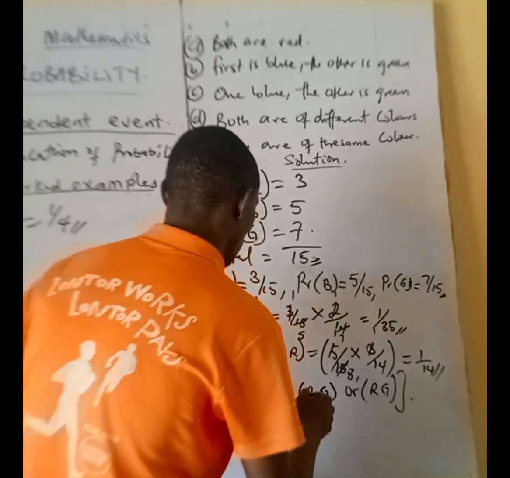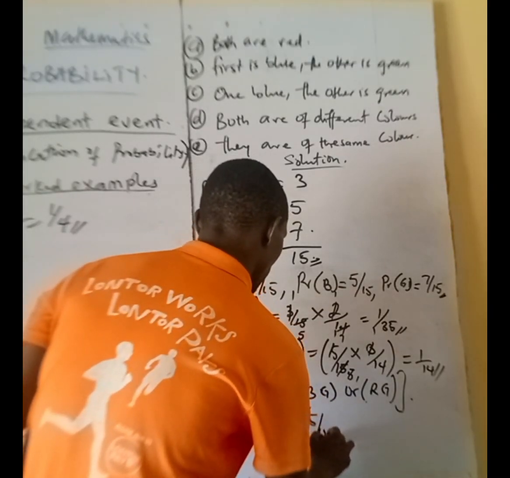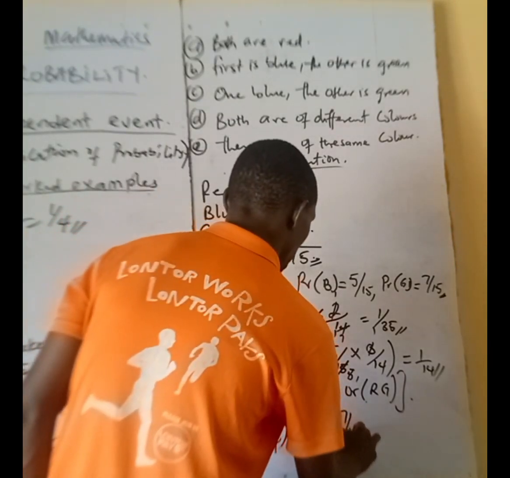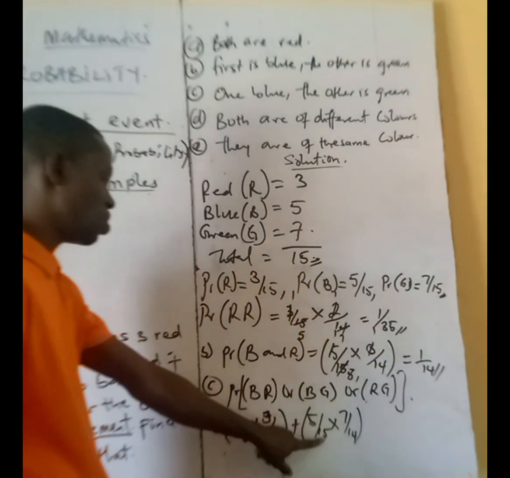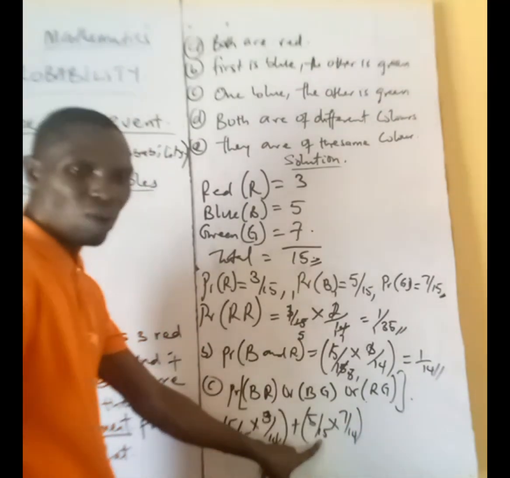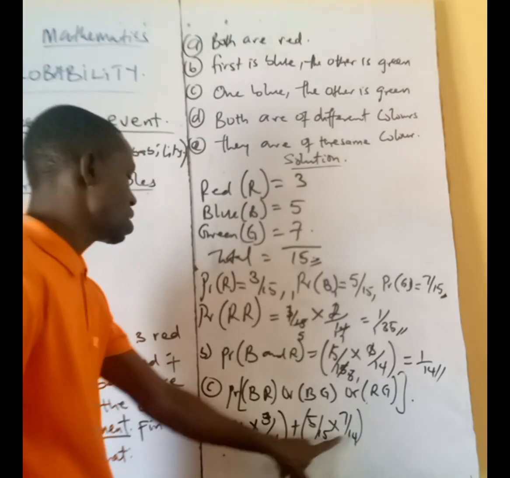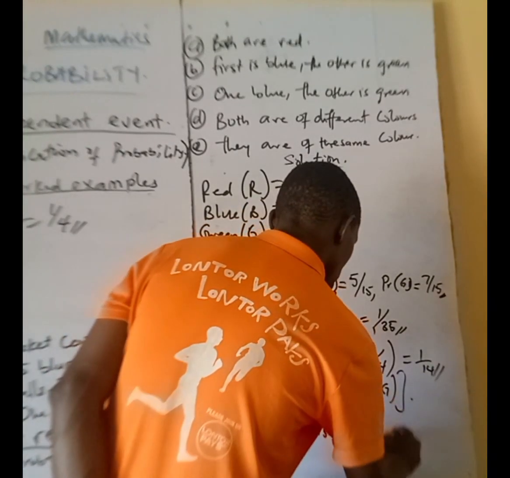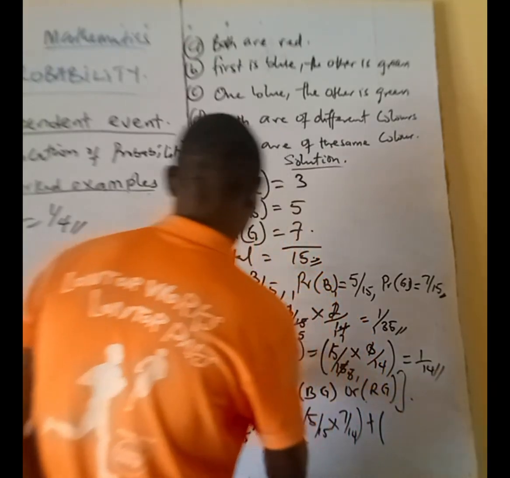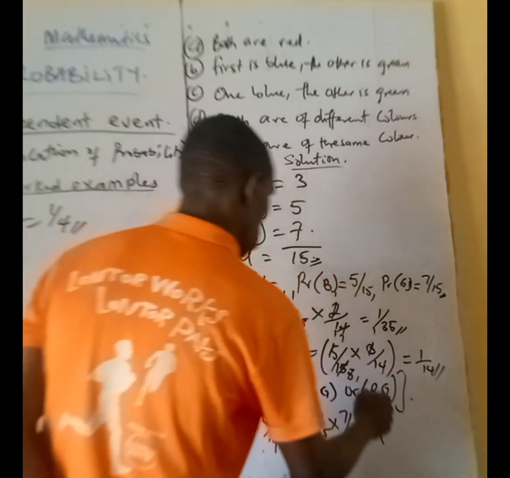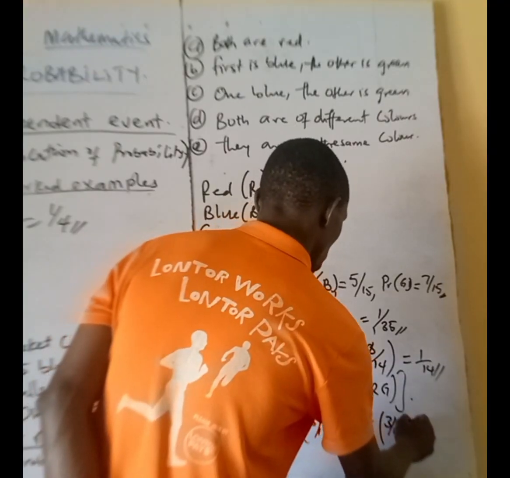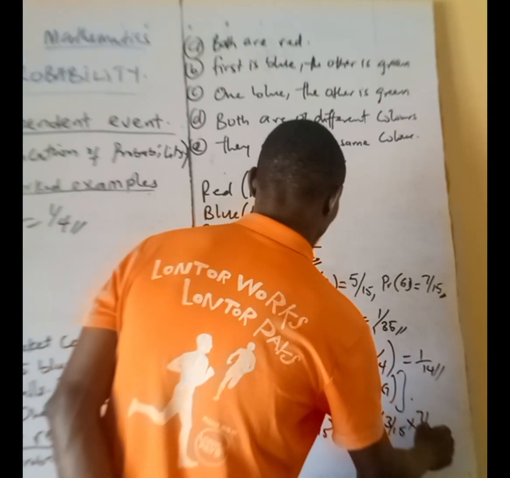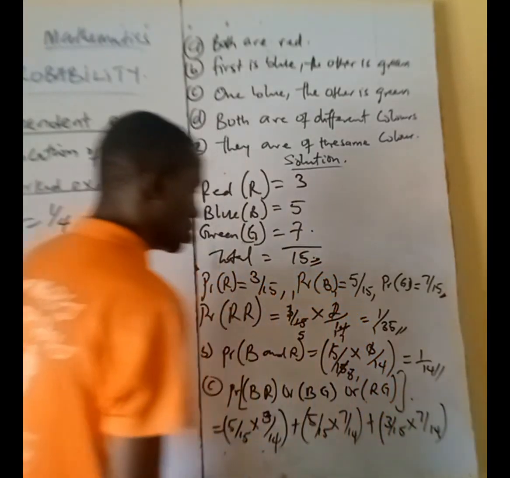Blue first, that's 5 by 15 times green second. Green is 7 by 14. Don't forget we picked 1. This one, 1 has been removed from the total, so remaining 14. Then plus red. What's the probability of having red ball? Probability of red ball, that's 3 over 15 multiplied by green. Green is 7 by what? 14. I hope you understand.